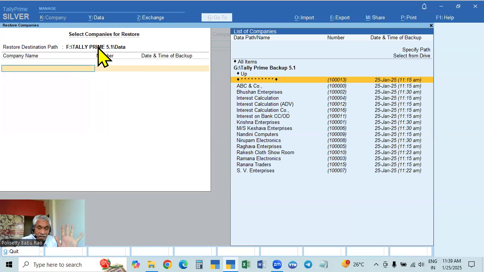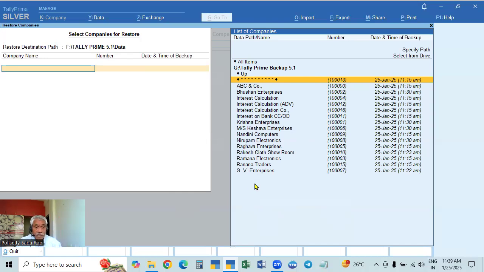This will show on the left side and right side. From where we are bringing? We are bringing from the backup folder, backup path. So the backup path will be shown here, and here numbers, companies, everything will be shown in the backup folder. Only numbers will be shown in serial order. But here, all the names will also show. Now it will show as per the alphabetical order.